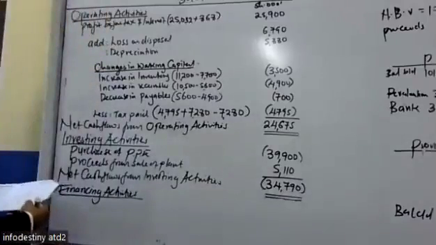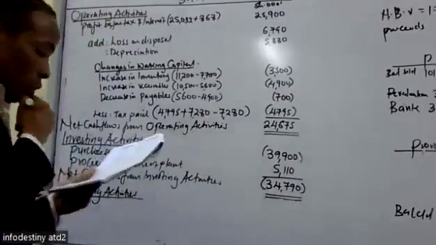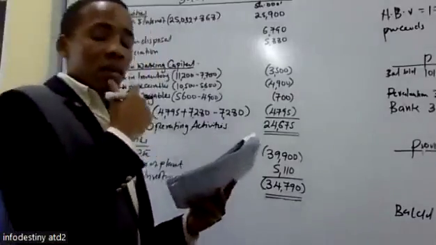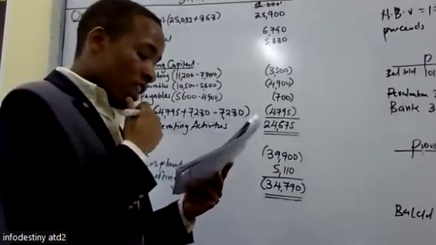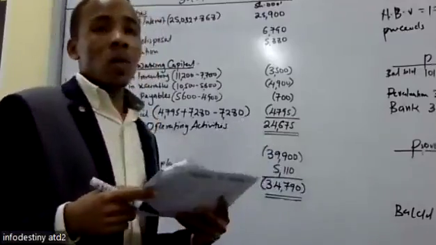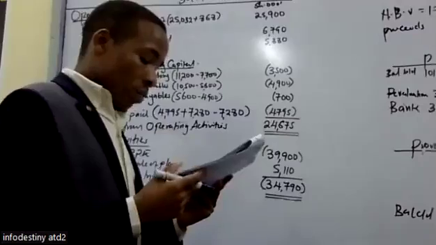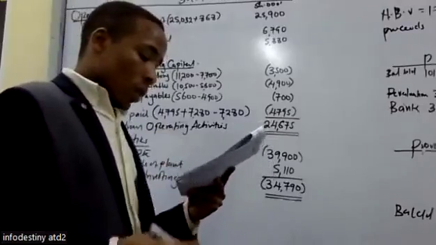All those, we factor them in here. If you look at the share capital, we will see that it increased, meaning there was issue of shares. And also the share premium increased, meaning that those shares were issued at a share premium, that is at a price higher than the par value.